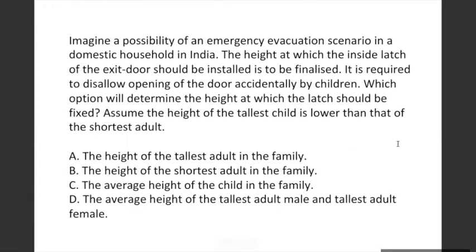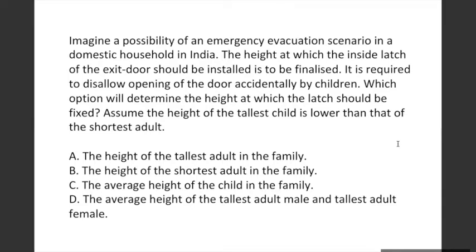So the next question, I think we tried solving this similar kind of question last week about the heights, average height. Now here you are given some logical conditions in an emergency evacuation situation.